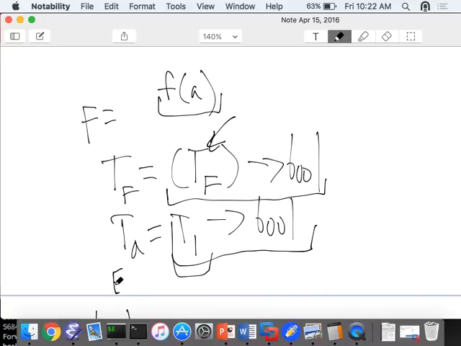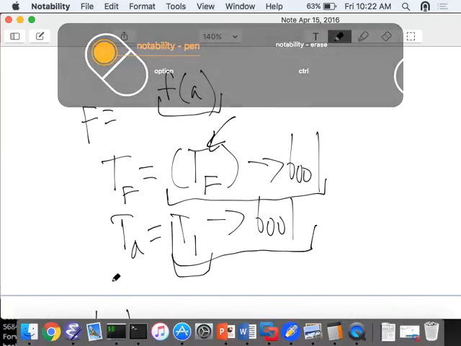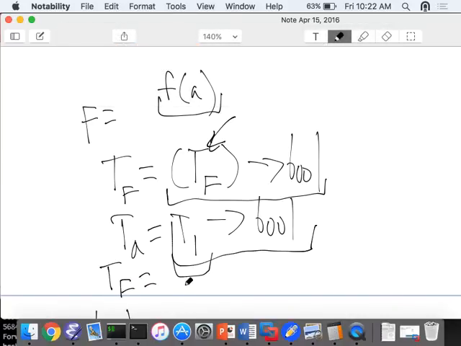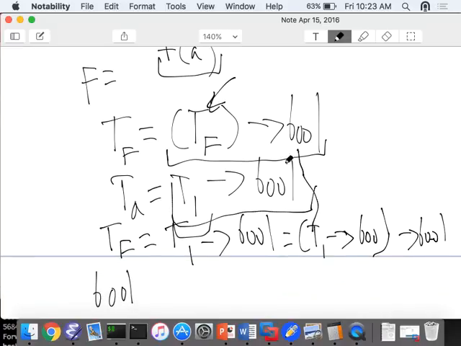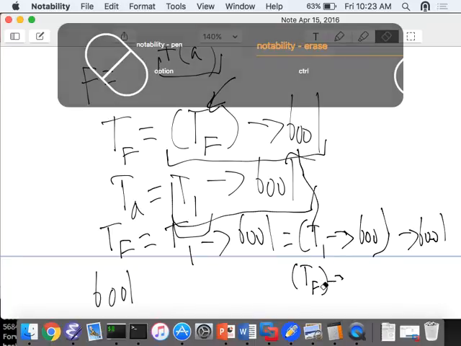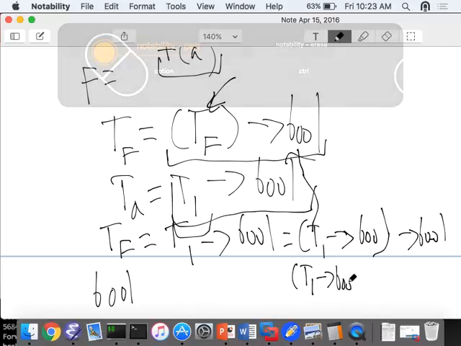So can we not define types like that? Right, but what is TF? Well, for this to be correct, this would also have to be T1 goes to Boolean. But this T1 is also a TF, so it would also need to be TF. T1 goes to Boolean, Boolean goes to Boolean. So am I ever going to stop? No.